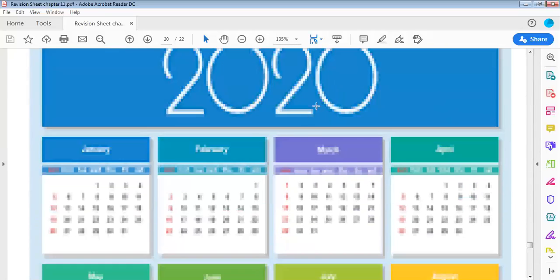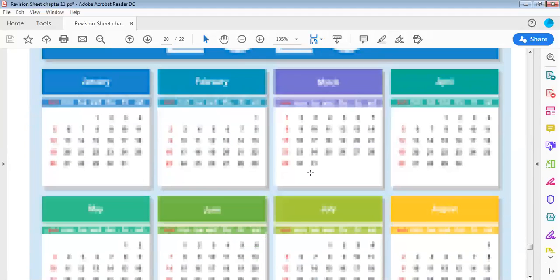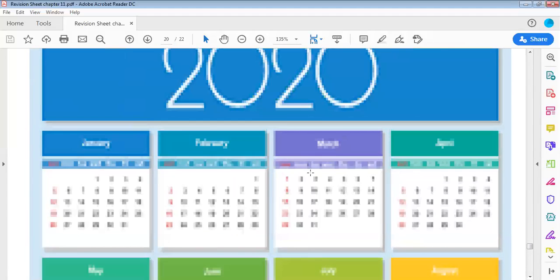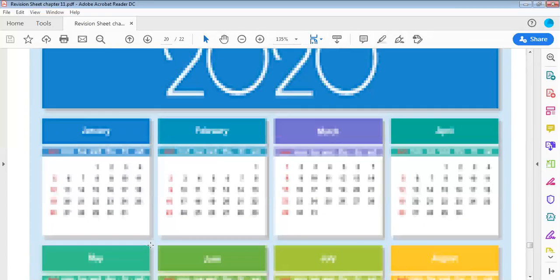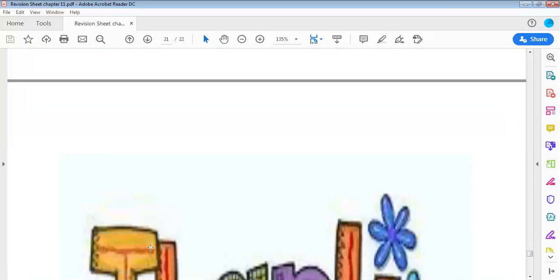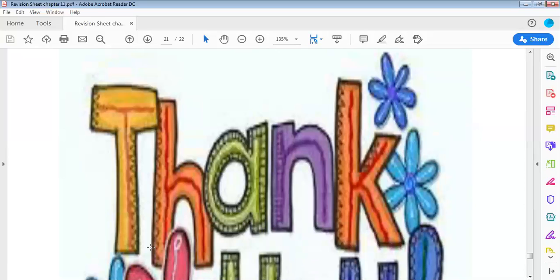And this is the calendar that we can see at your home. It reflects the days, the months of the year and the days of the month. This is what we learned together in chapter 11.